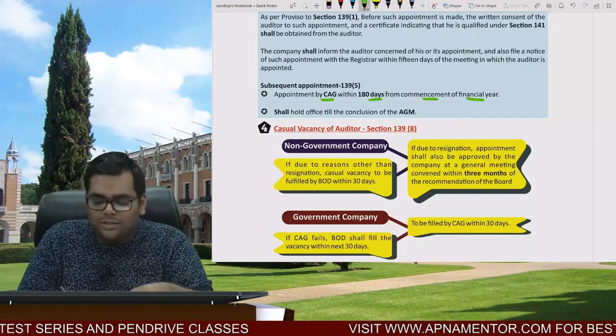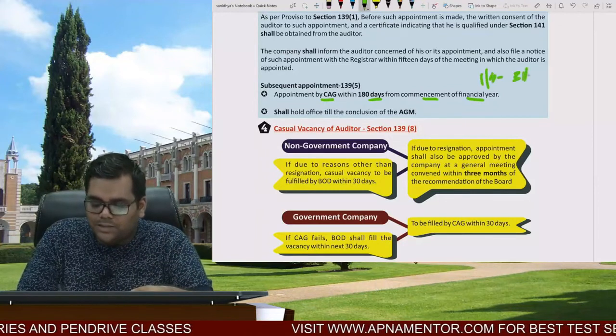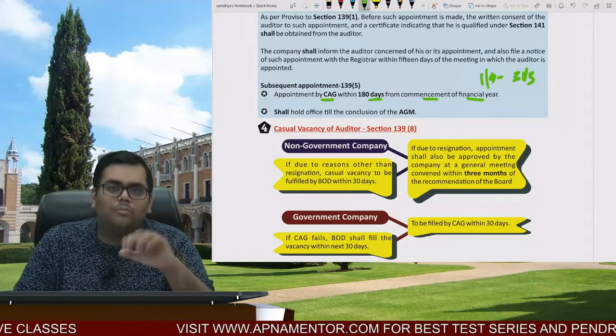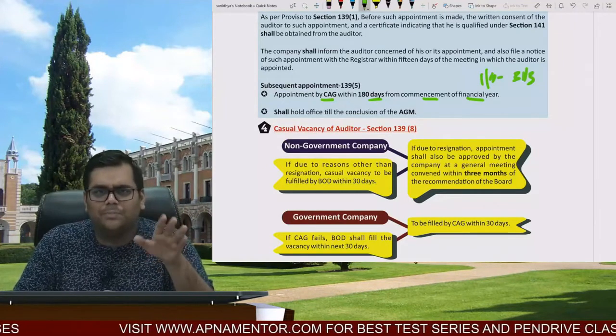So what is the financial year? 1st of April to 31st March is the financial year. When we say 180 days from the commencement of the financial year, normally you can understand it as by 30th of September. Right.